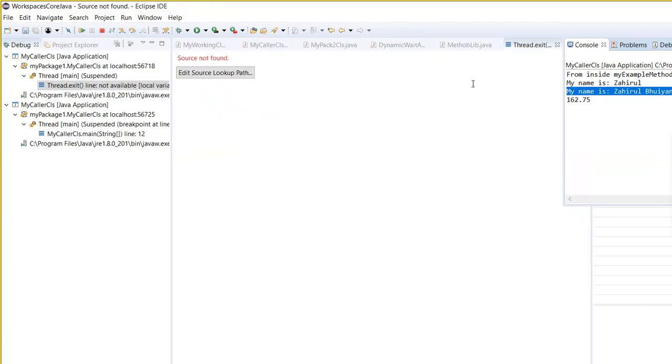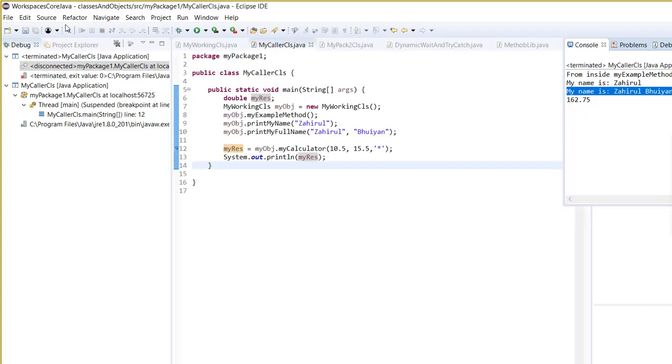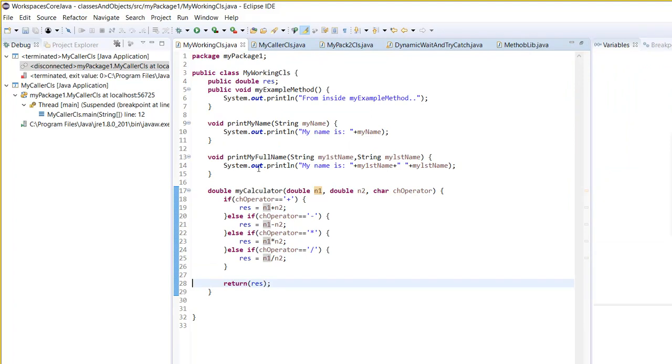Here can you see 162.75? Does it make sense to you guys? Do you understand? Do you have any further question on this? You understood how we created a calculator here? Okay, very good. So that is what you are going to practice in your computer.